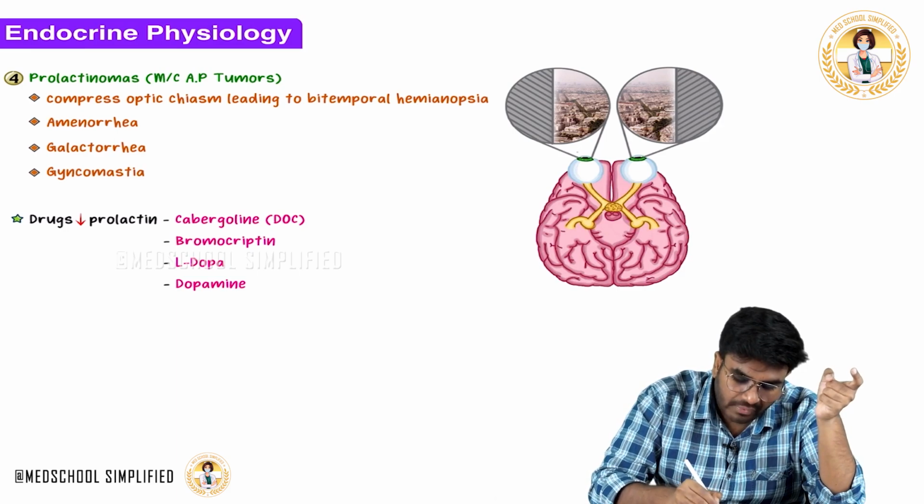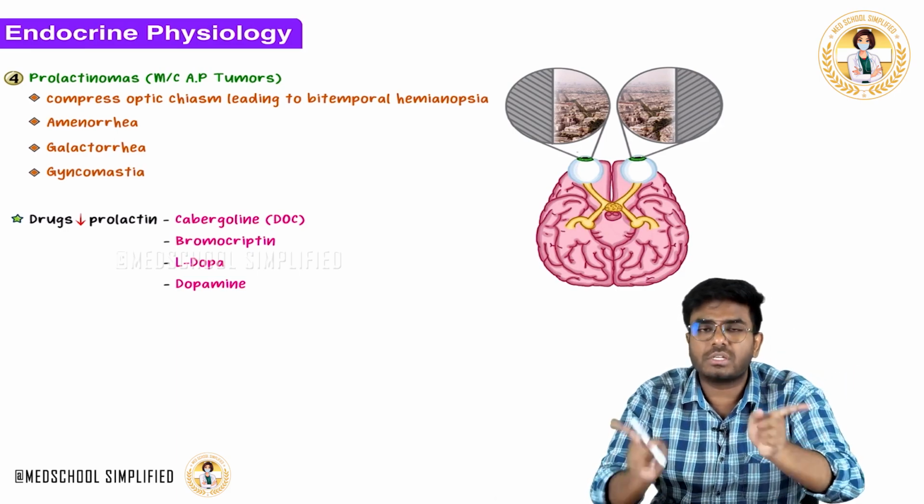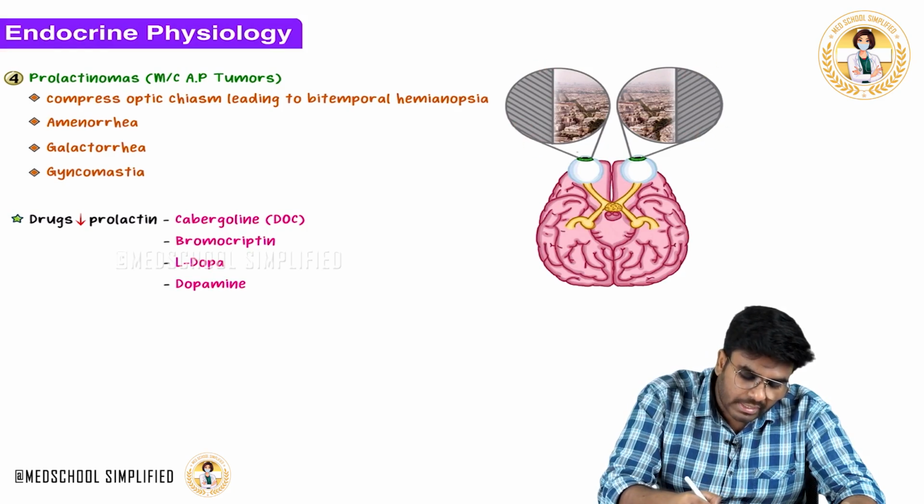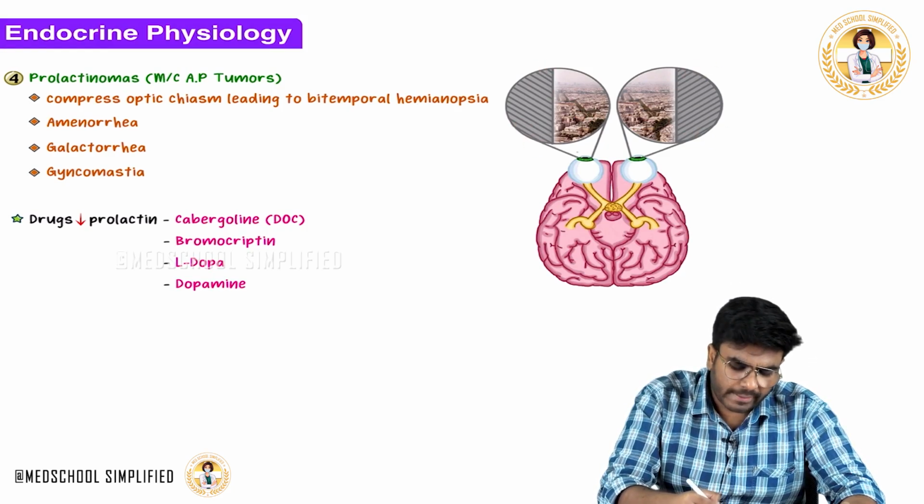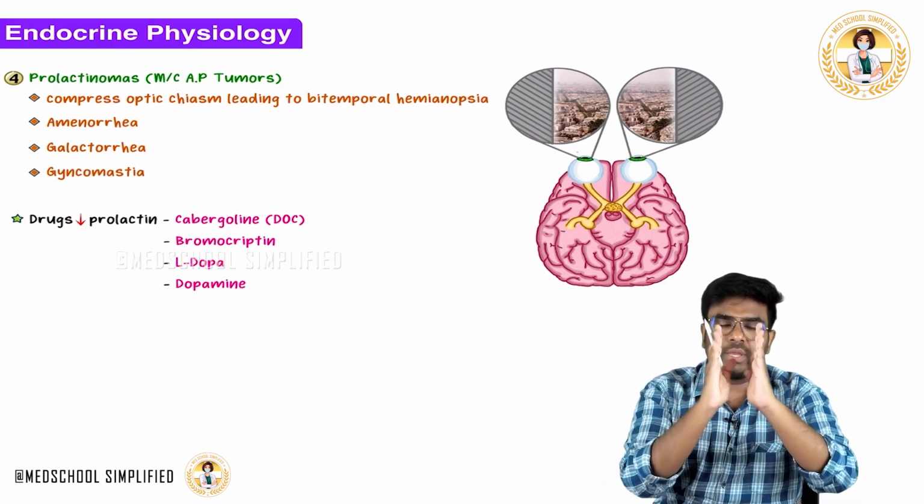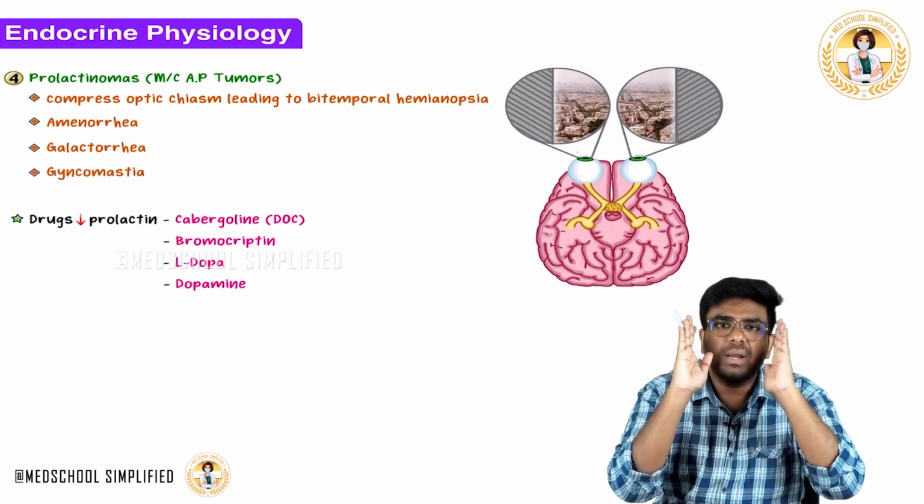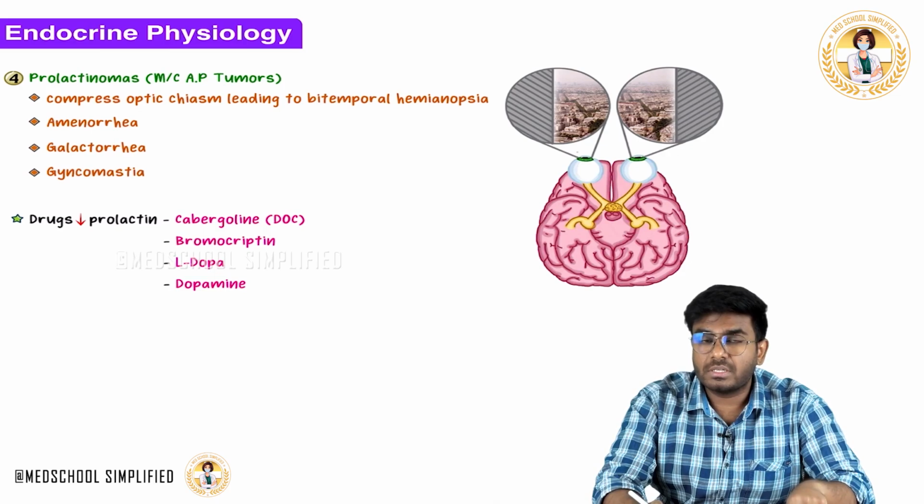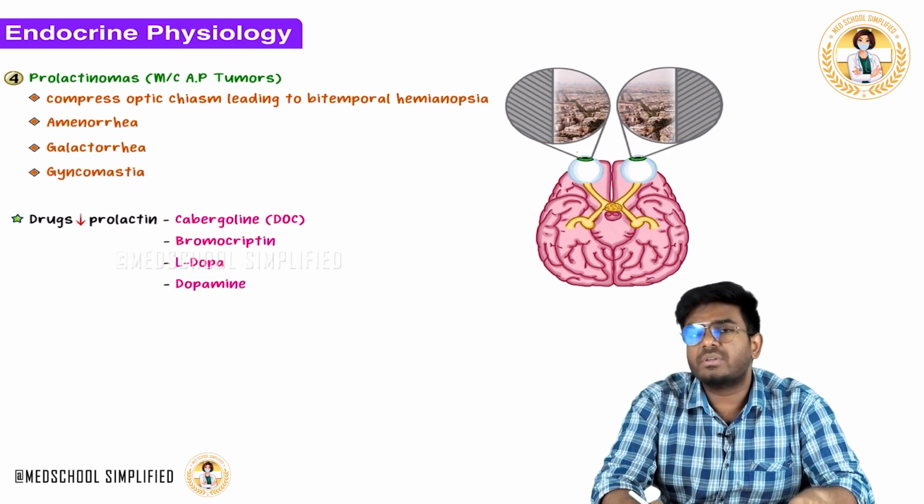If nasal retinal fibers are damaged, which vision is lost? It's the temporal vision that is lost. So now this patient is going to lose the temporal vision. The nasal or central vision is okay; he can only see in the center. But the temporal vision is lost because the optic chiasm is damaged, and the nasal retinal fibers are damaged.